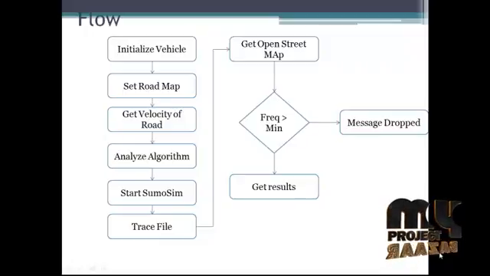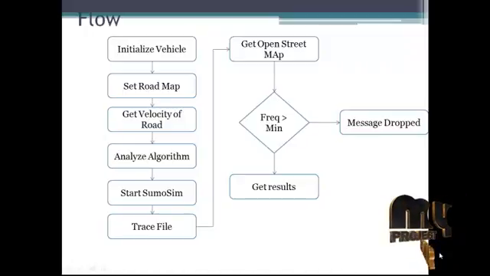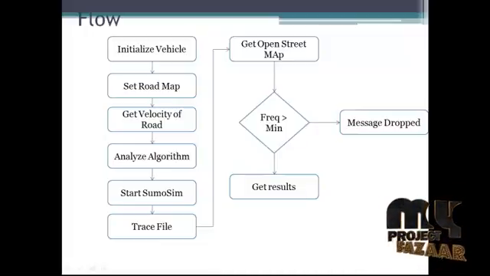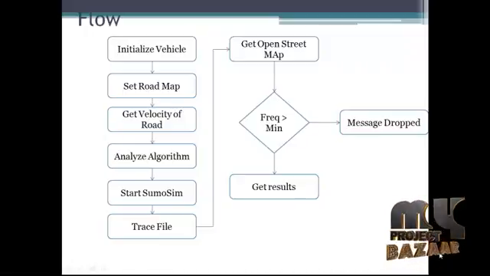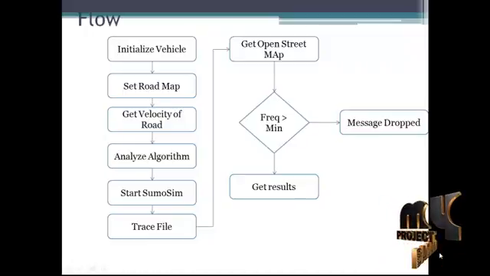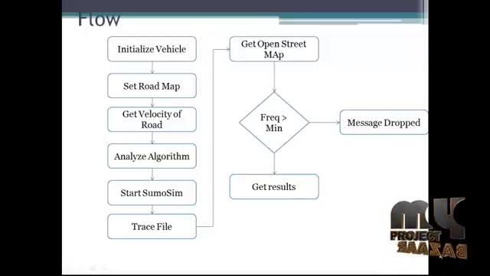After setting up the VANET environment and computing the velocity, we need to analyze the scenarios for transmitting messages. This will consider three kinds of scenarios: complex scenarios, open scenarios and reduced scenarios. Next we need to start the SUMO simulation. In this SUMO simulation, we have to set up the environment for moving vehicles. After this, we have to analyze the trace file for the moving vehicles. Then we connect the OpenStreetMap graph to the SUMO simulator to execute the traffic analysis.